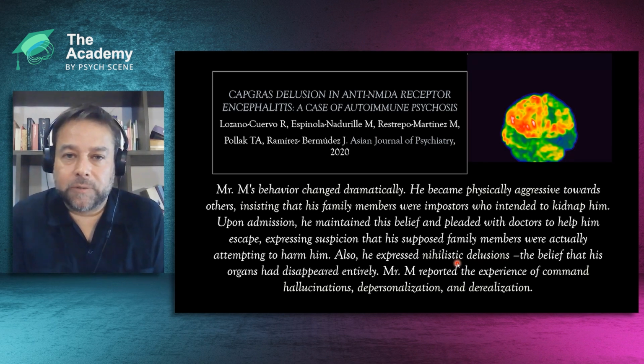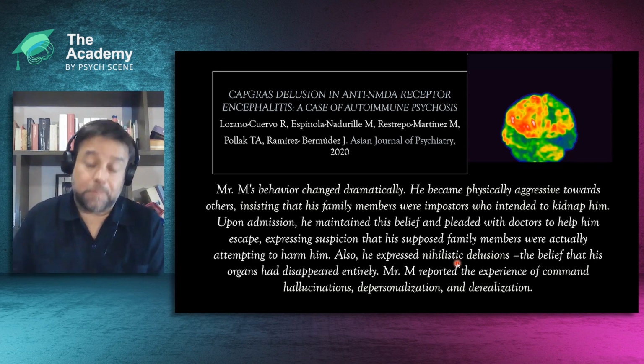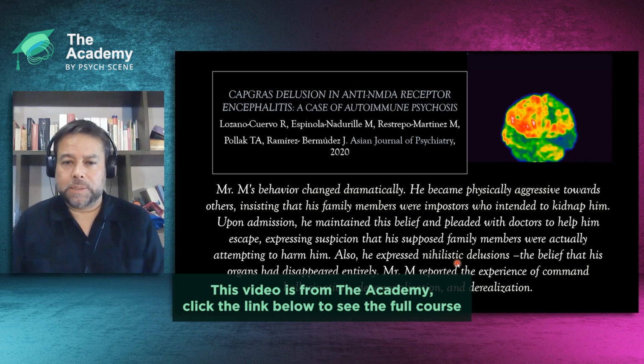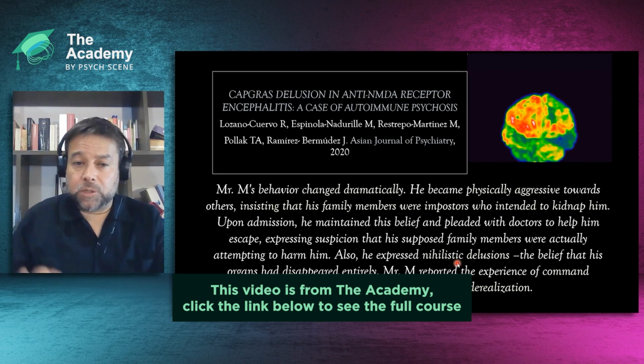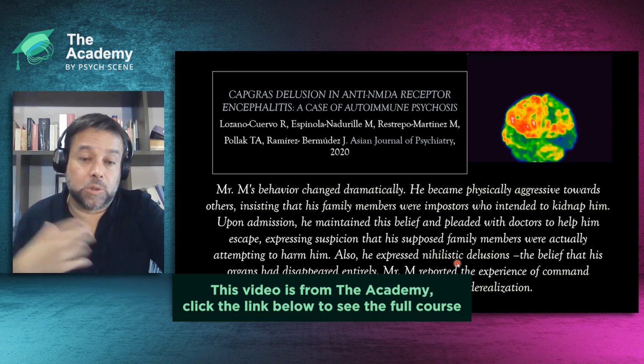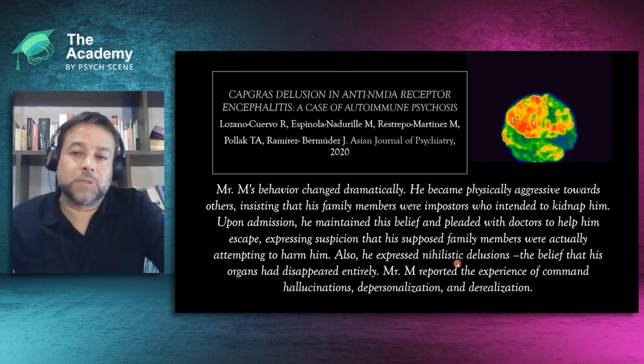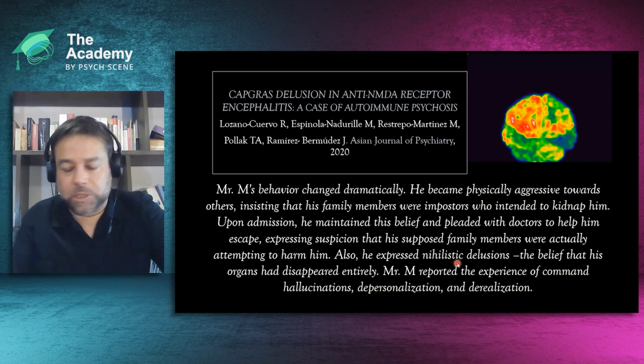This is another case of autoimmune psychosis. This is a case of an acute onset of Capgras syndrome. The patient was very scared of his own family members, thinking that they were imposters. In fact, the patient was calling for help to physicians to save him from the relatives. In this case, the MRI was normal and the essential cerebrospinal fluid analysis was normal.